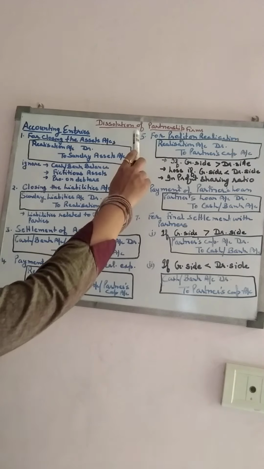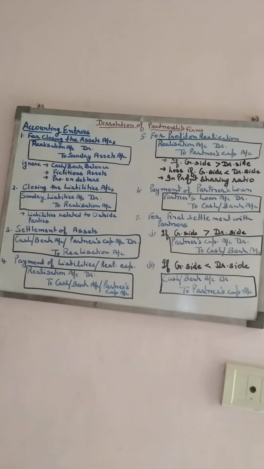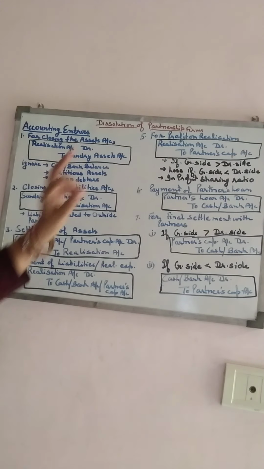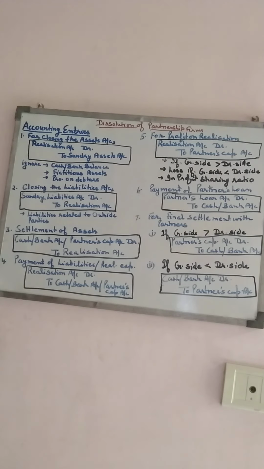Then after that we have to calculate the profit or the loss on realization. We total the credit side and the debit side. If the credit side is more than the debit side, in that case there is a profit on realization, and the entry will be realization account debit to partners' capital account. This profit is divided between the partners in their profit sharing ratio. If the debit side is more than the credit side, then the entry will become opposite. It means partners' capital account debit to realization account.